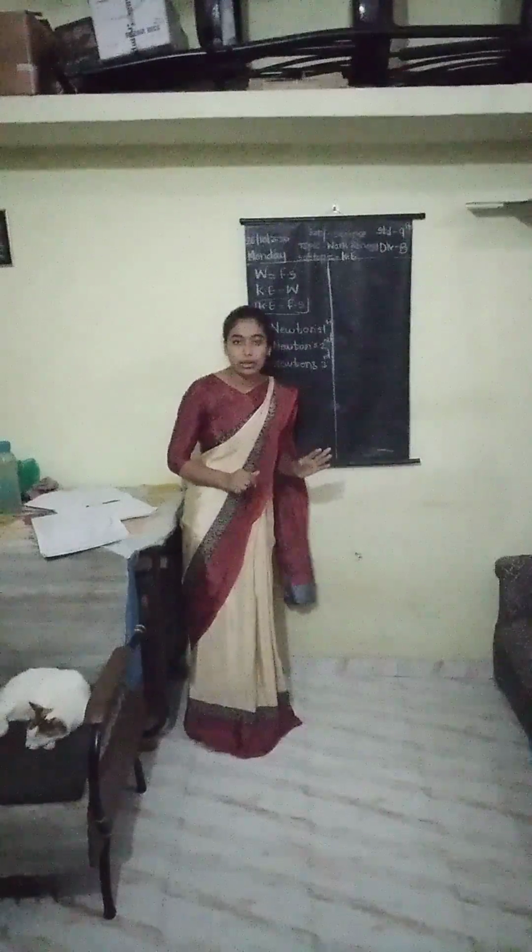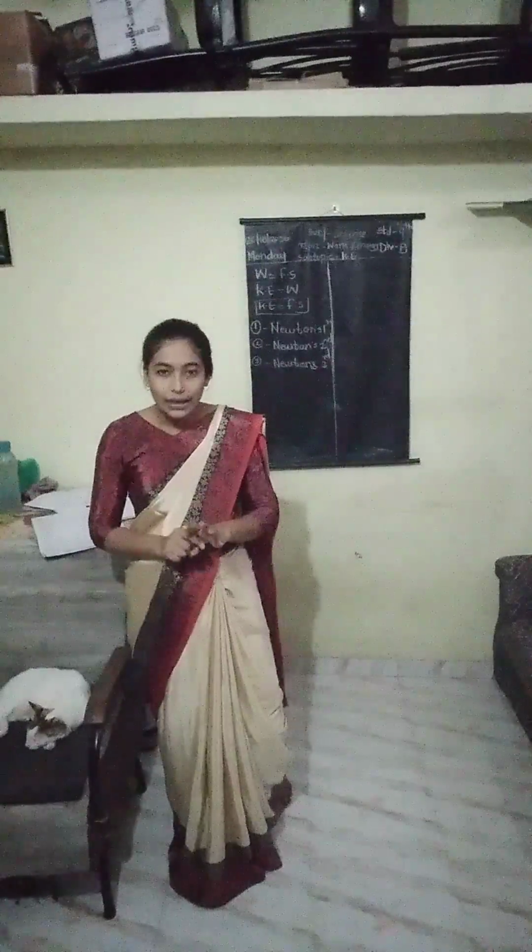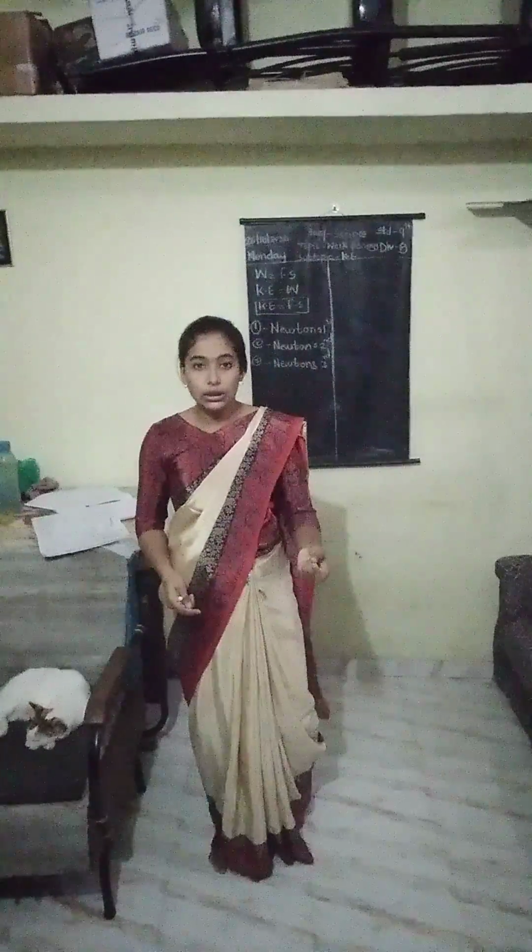What is Newton's second law? Newton's second law gives the relation between force, mass, and acceleration. Its equation is F equals ma. The third law, a very easy law that we are all familiar with, is that to every action there is an equal and opposite reaction. There are many examples that obey the third law, such as throwing a ball and sailing a boat on the river.